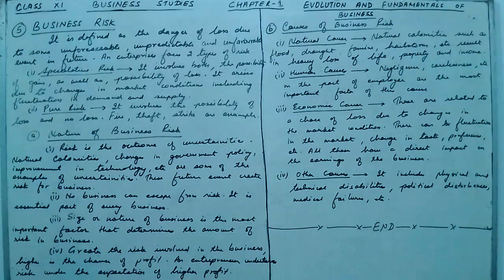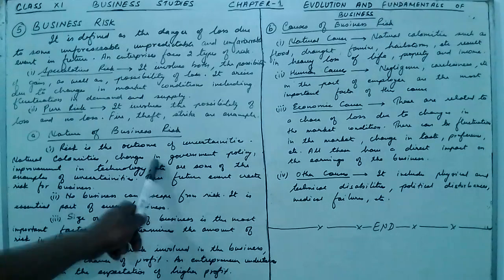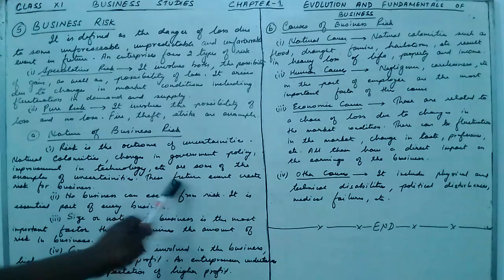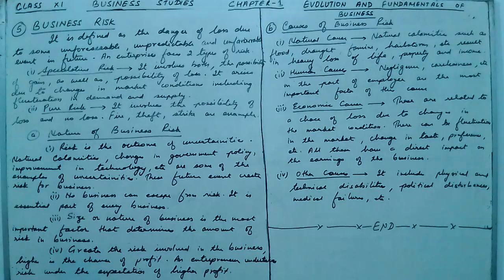And what may be the uncertainties? Maybe natural calamities, maybe a change in government policy, or the uncertainty may be in the form of improvement in technology or other forms. All these future events create risk for the business. Now the second nature of business risk is that no business can escape from risk. Business is always associated with risk and it is an essential part of the business.